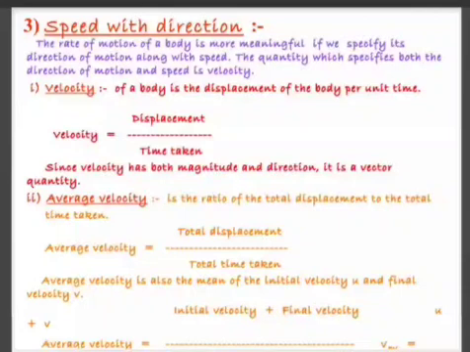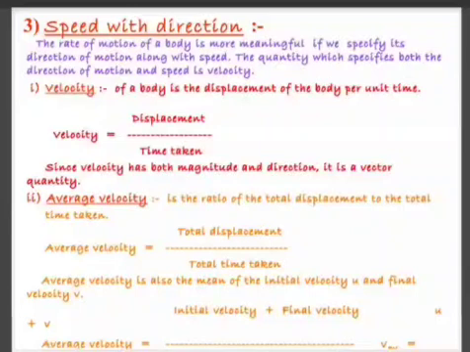Just like speed is distance upon time, velocity is displacement upon time. The SI unit will remain the same, meter per second. Since velocity has both magnitude and direction, it is a vector quantity. Average velocity is total displacement upon total time. But there is one more formula to find average velocity, that is initial velocity plus final velocity divided by 2. The formula is not complete over there, so please make a note of it. You add initial velocity and final velocity, and divide by 2.